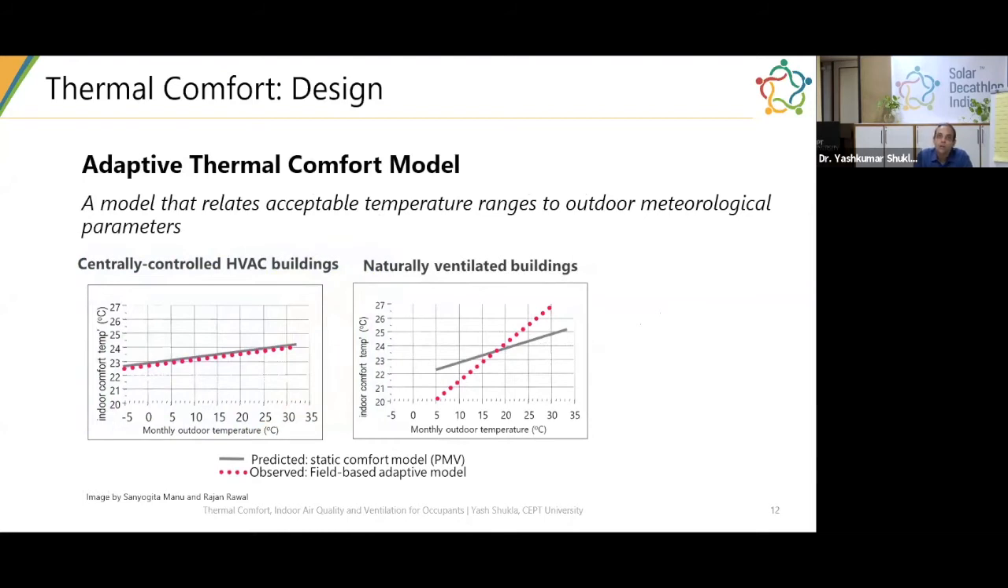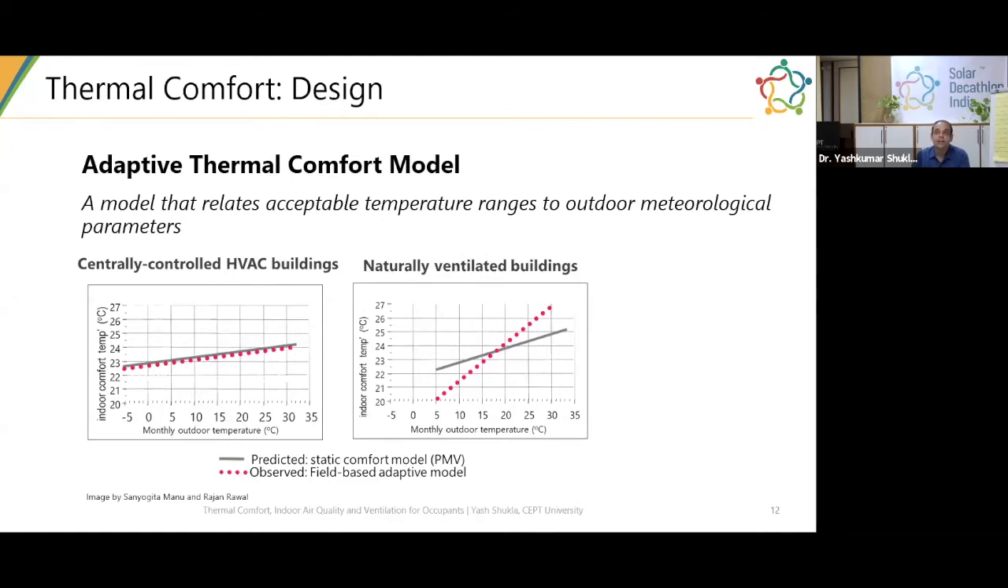So now I'm going to talk a little bit about an adaptive thermal comfort model. This is a model which is talking about not a constant temperature to maintain inside your building. It's a temperature that relates to the outdoor temperature conditions or whatever meteorological parameters. So here there are two graphs you can see. On the left side, you can see that as the outdoor temperature increases, the comfort temperature where people feel comfortable and are expected to achieve a neutral thermal sensation slightly increases by 1 degree.